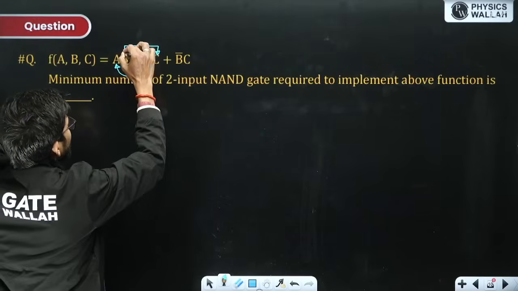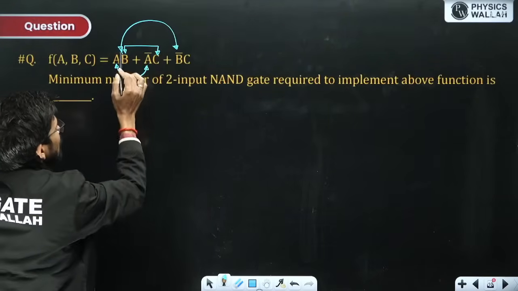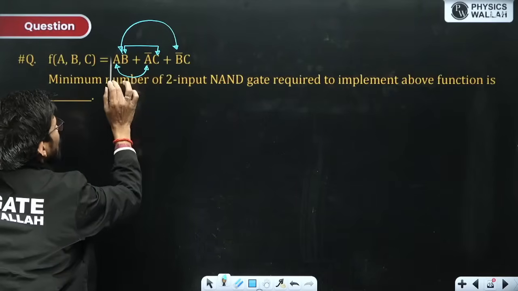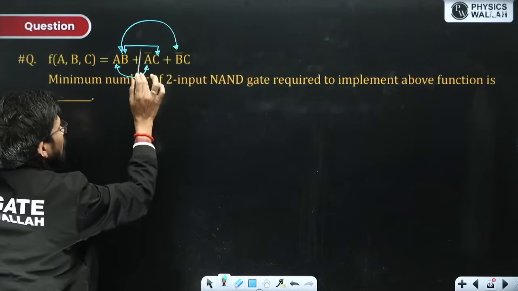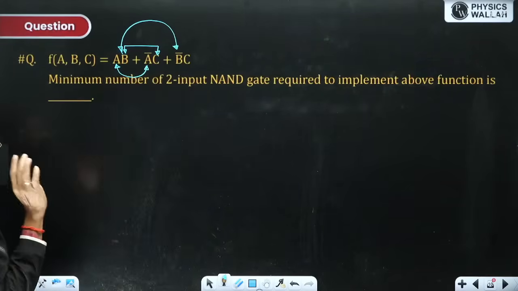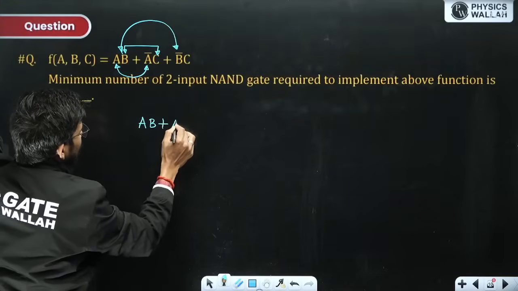The redundancy theorem can be applied with respect to B and B bar also, because B bar is also here. Apart from B, there is A. Apart from B bar, there is C. If A into C were here, then that would become redundant. But that is not the case. So the redundancy theorem is not applicable.